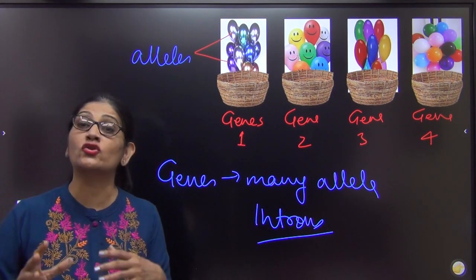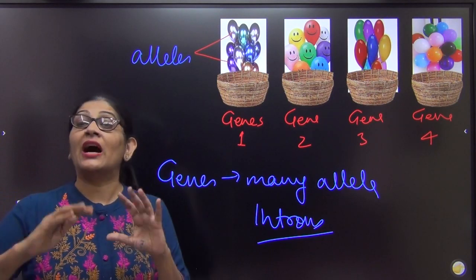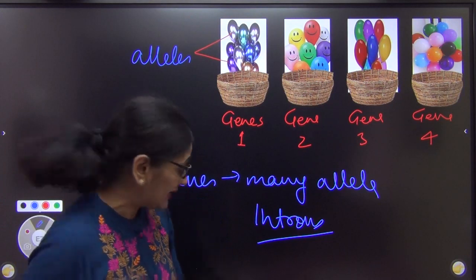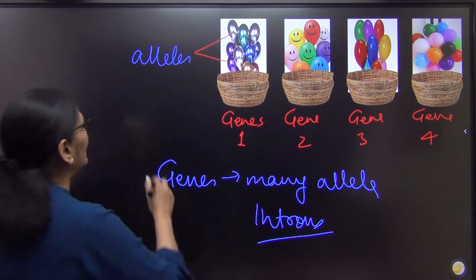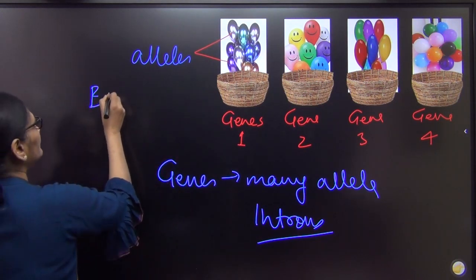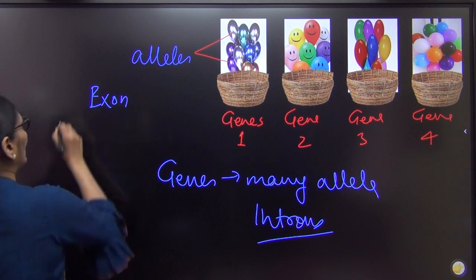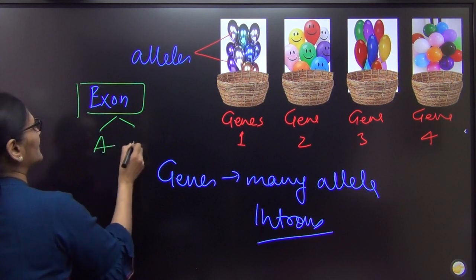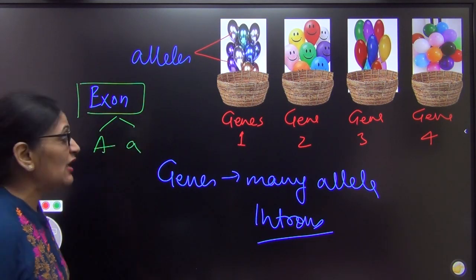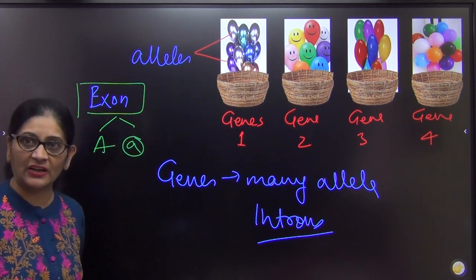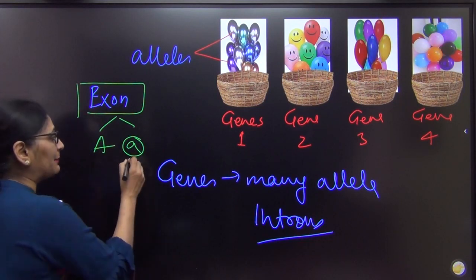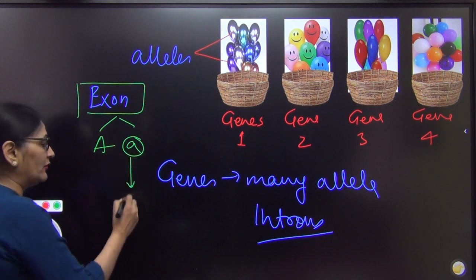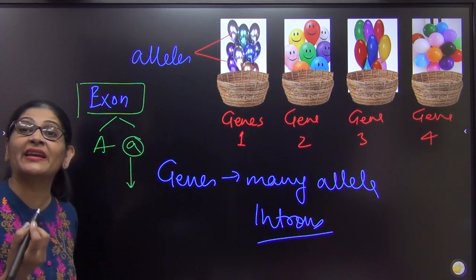Introns are genes that are non-functional. Okay? So if there is an exon, how do you have an allele of a gene? How does an allele of any gene form? Say this is an exon, this is a functional gene which I called an exon, and it already has two alleles, say capital A and small a. How will you have a third allele? When there is a mutation in the gene. Now what happens? When the gene mutates, obviously what will happen? Maybe the gene will not form an enzyme.